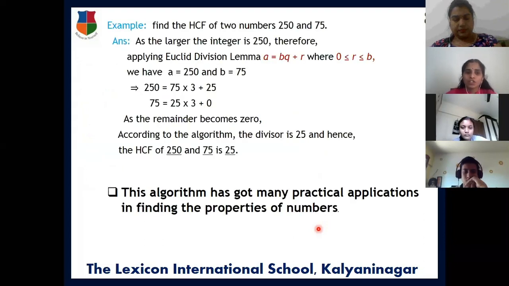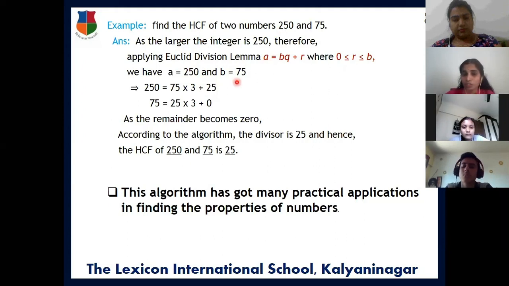Here, find the HCF of two numbers 250 and 75. The division is not given here. So whenever you apply Euclid's division lemma, you write the general form this way. Suppose A and B are any two positive integers; the general form is A equal to BQ plus R, where 0 less than or equal to R less than B. Before doing this, you should assume it properly, then it will be easy to compute. Here, for this case, A is equal to 250 and B is equal to 75.